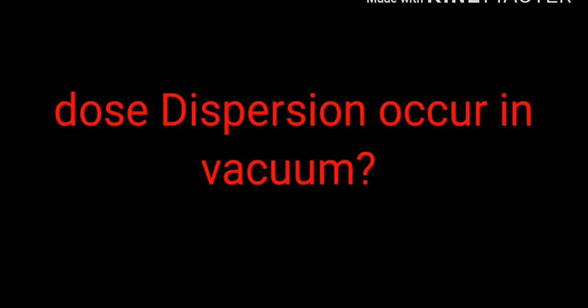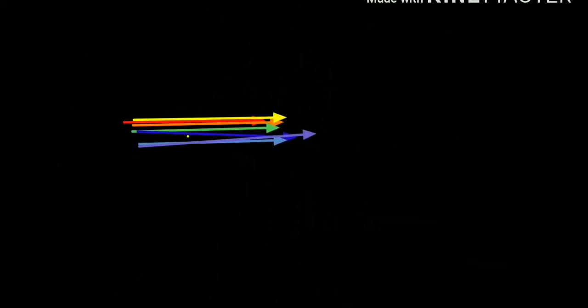Now there is a question: does dispersion occur in vacuum? The answer is simple: no, because in vacuum all the colors of light move with the same speed and they mix together to form white light.